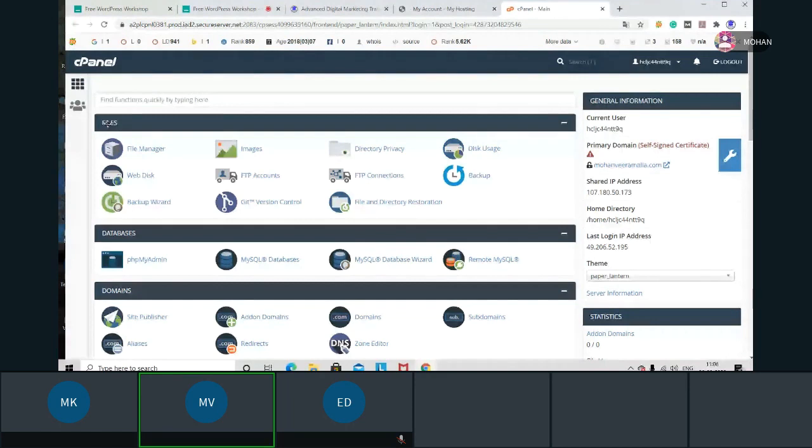Hosting is nothing but a server. Whatever files you upload to your website, or a theme, as we discussed yesterday, the dashboard, theme and everything, all will be available in this File Manager. When I click on File Manager, now I'm in the File Manager section.